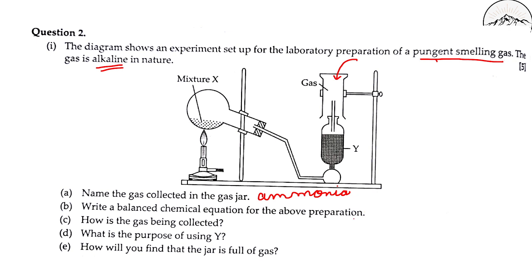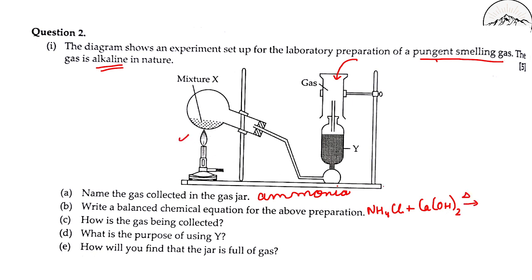Write a balanced chemical equation for the above preparation. Since ammonia is formed, we know that ammonia should be there. In the reactant we'll take ammonium chloride. We remember this is there in our textbook, so we react it with calcium hydroxide, and it is heated.